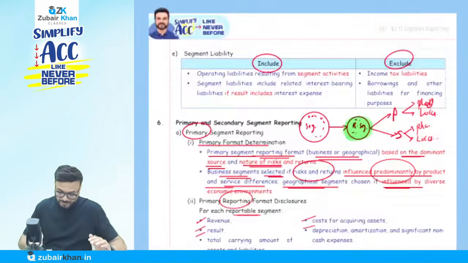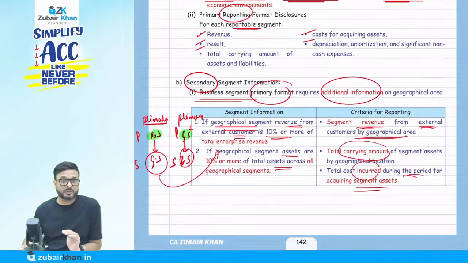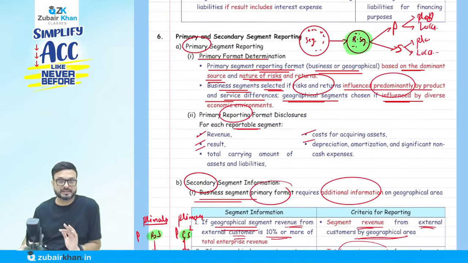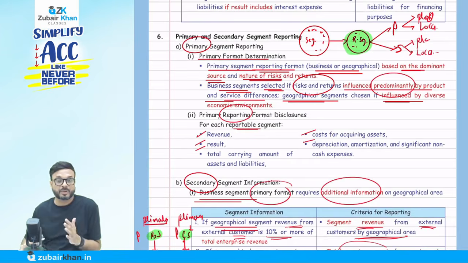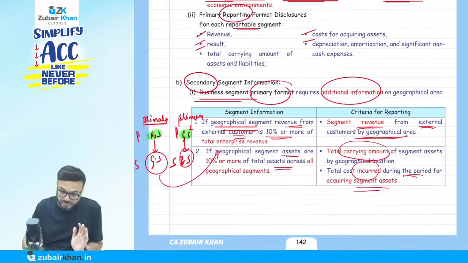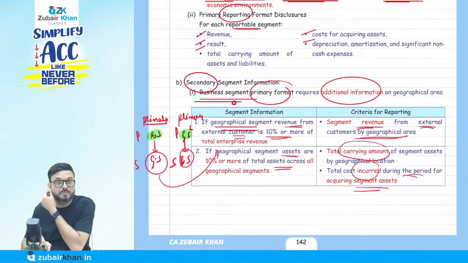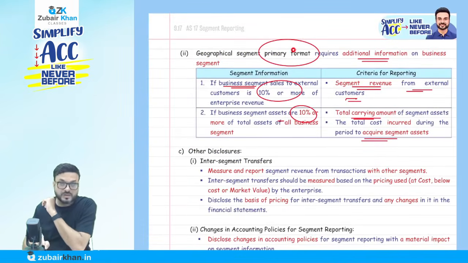When we talk about the primary and the secondary, we have to see who is primary, who dominates more, location or product? Once we decide, if the product is dominant, geographical will be the secondary. If geographical is the primary, then product will become the secondary. So when we talk about the secondary, we have to see who the primary was. Business means the product. If product is primary, we have to disclose about the geographical. If geographical is primary, then in the secondary we have to disclose about the product.